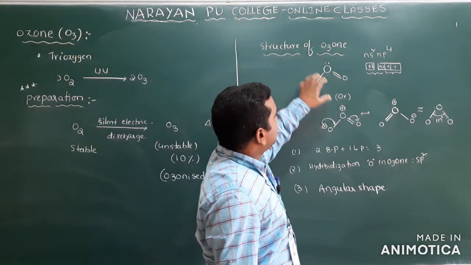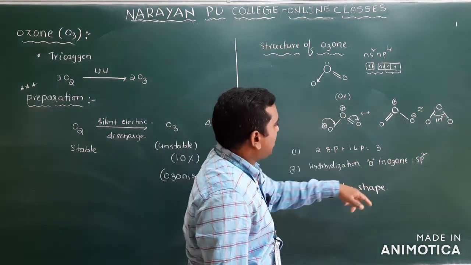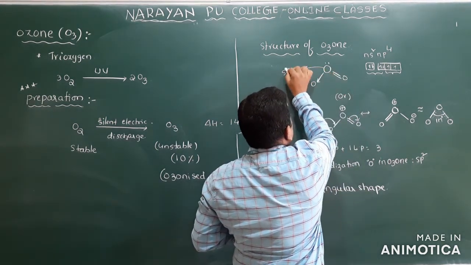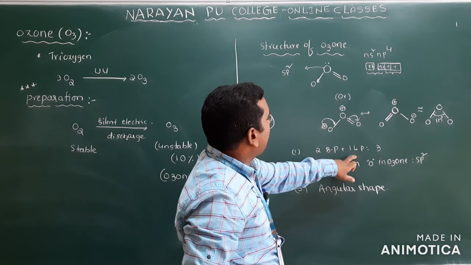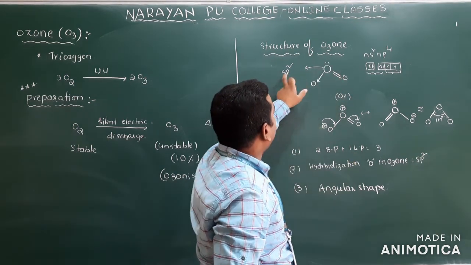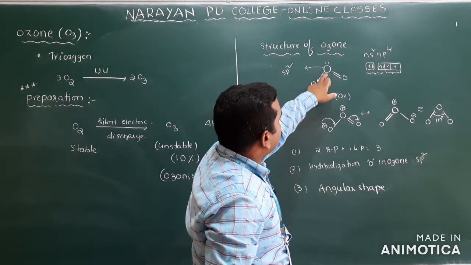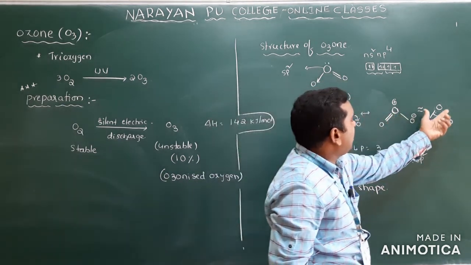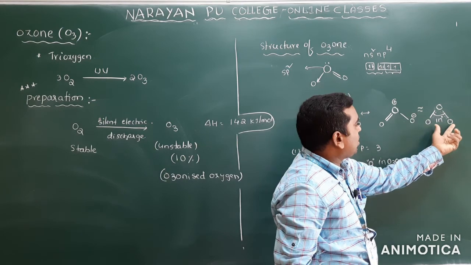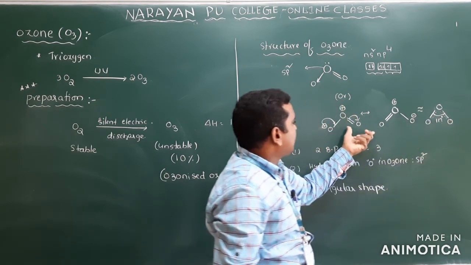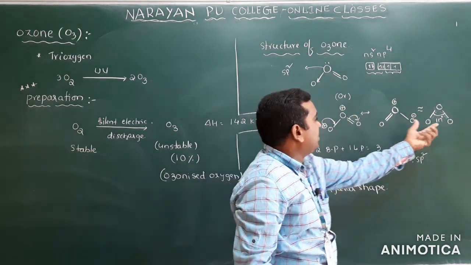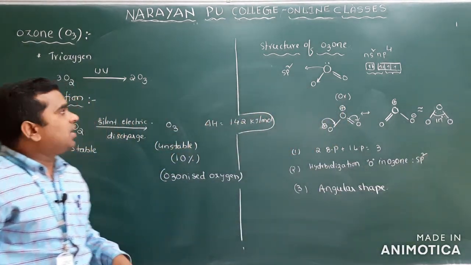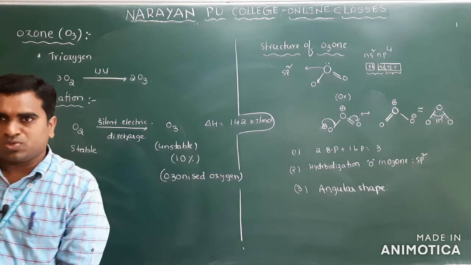So ozone means here the central oxygen atom has hybridization sp2. How many bond pairs and lone pairs are there? Two bond pairs, one lone pair. So that's why the shape of this molecule is angular. And the angle between oxygen and oxygen is 117 degrees, and this is the resonance hybrid of ozone. Clear? So this is about the preparation and structure of ozone.